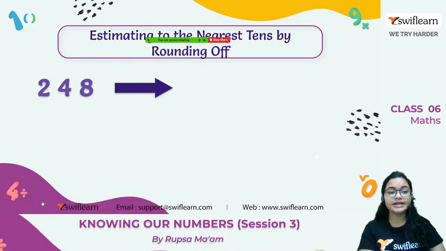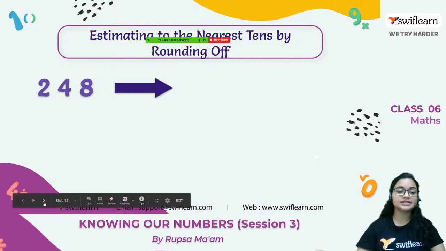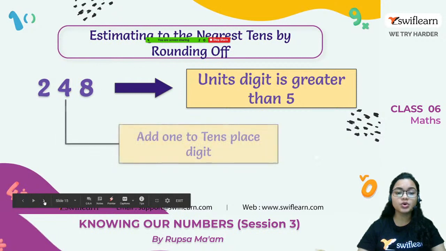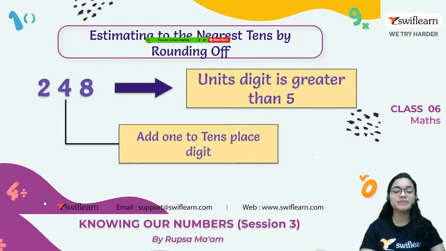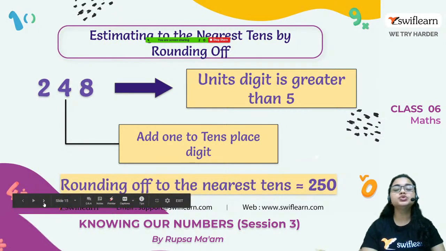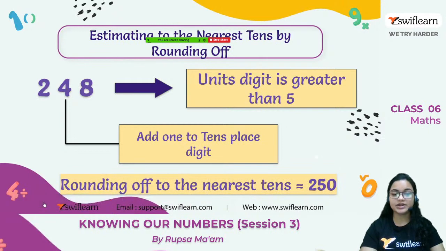Now see the number, it's now 248. Okay, the previous number was 243. This number is 248. So the units digit is greater than 5, right? Obviously 8 is greater than 5. So add 1 to the tens place digit. So the number will be 250. Rounding off to the nearest 10 will be 250. So have you seen the difference?